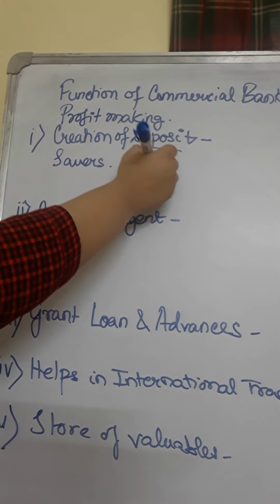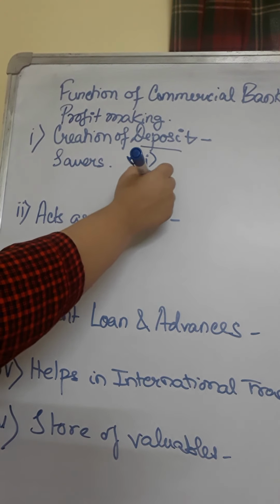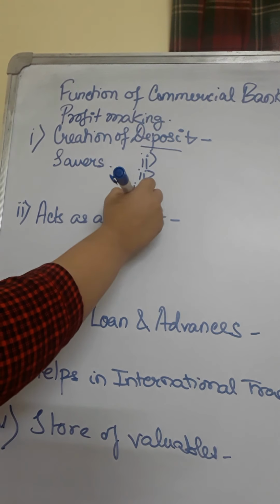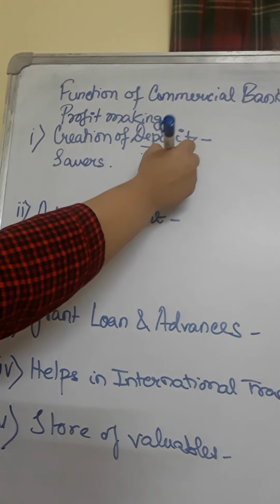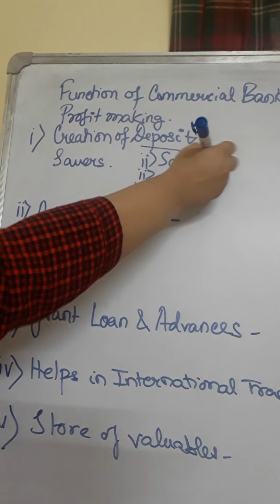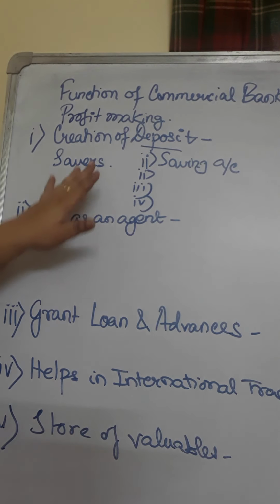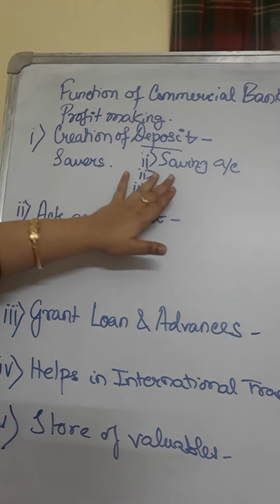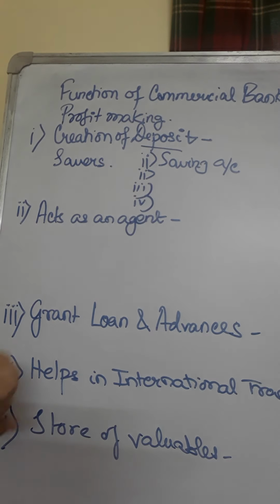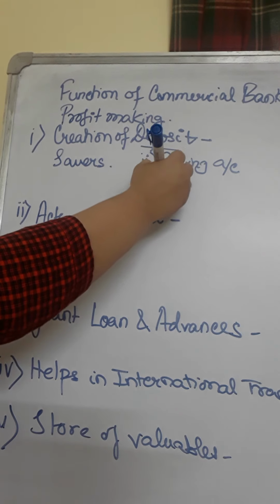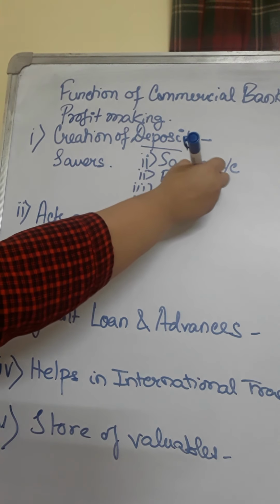Now, how many accounts can be opened? The savings can be done in 3 to 4 accounts. Number one is savings account. Here what happens? The savers just give their money and earn a very small rate of interest. The interest rate is given which attracts the savers to not save at home but rather to save with the banks. Then second is fixed deposit account.